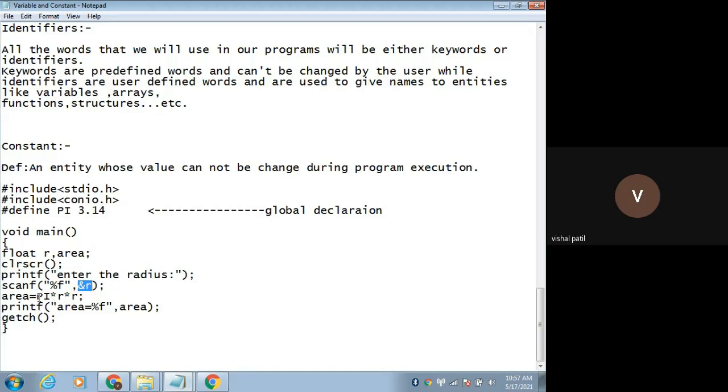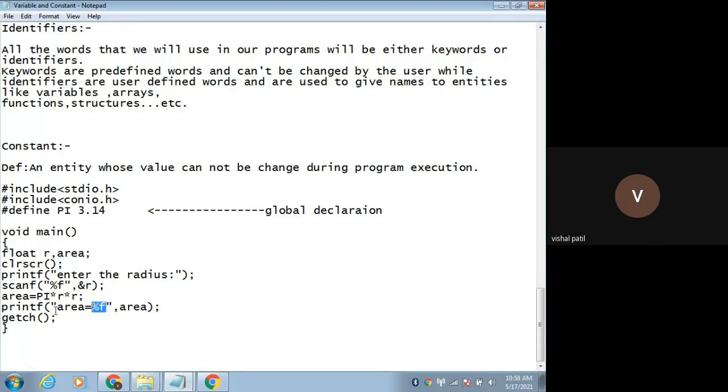Then how to calculate the area? Pi r square, so pi into r into r. There is no square symbol over here, so for that we write pi, then the multiplication symbol. Star is nothing but multiplication. Pi star r, then again star r. That means pi r square. This result will be stored in the area variable, and we need to display that area, which is of type float. That's why while displaying, you need to write it as %f.